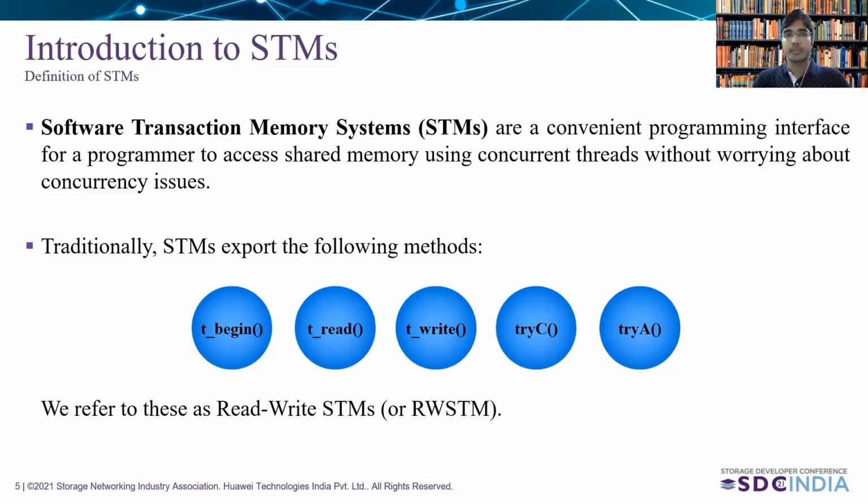Traditionally, STM exports the following methods: transaction begin, read, write, try commit, and try abort. Here T stands for the transaction. Every transaction first invokes the transaction begin method to get a unique timestamp. I'll cover the remaining operations' functionality in my upcoming slides. All the operations work at a read-write level, so we refer to these as the read-write STM.